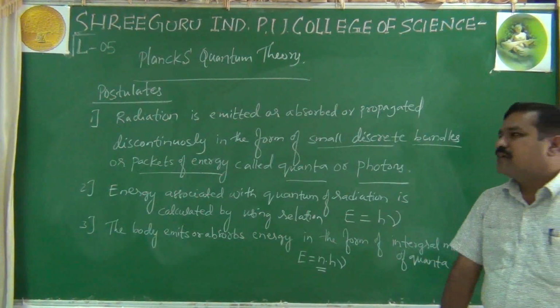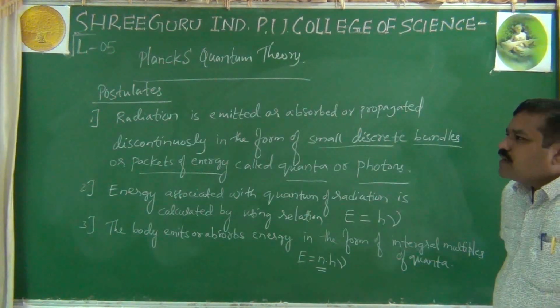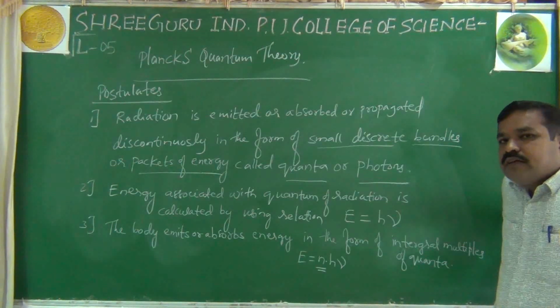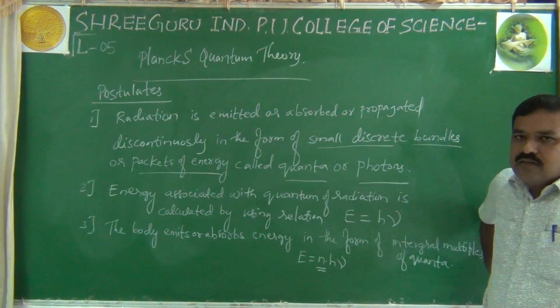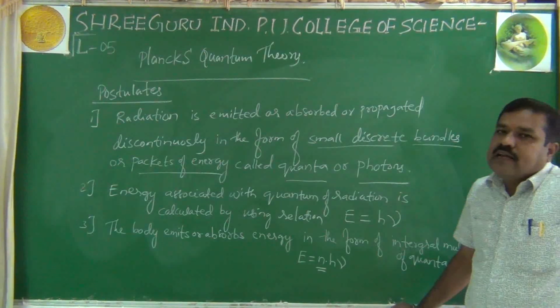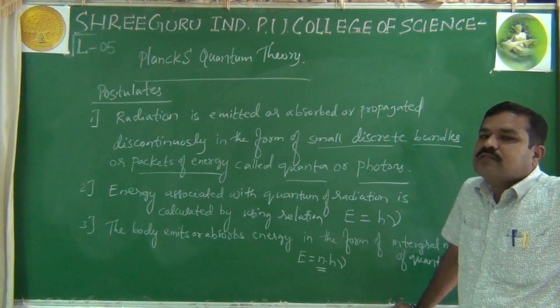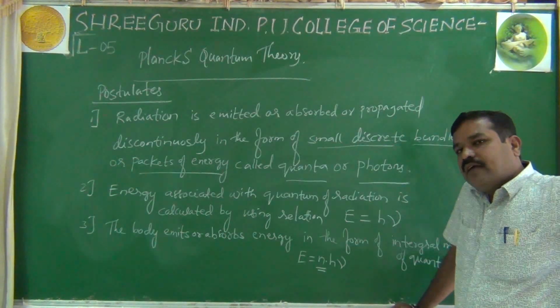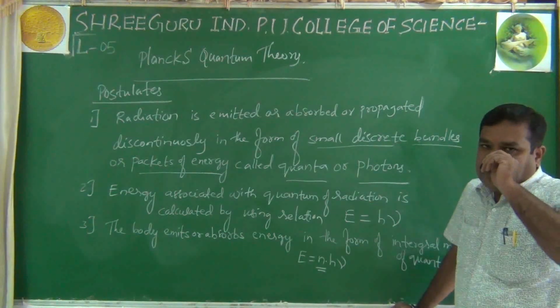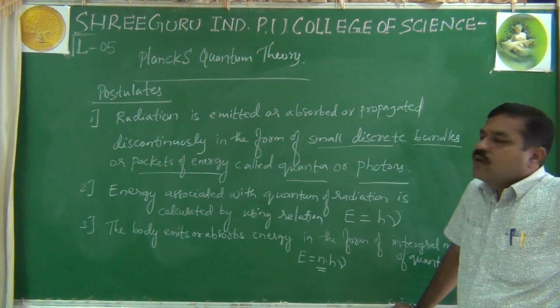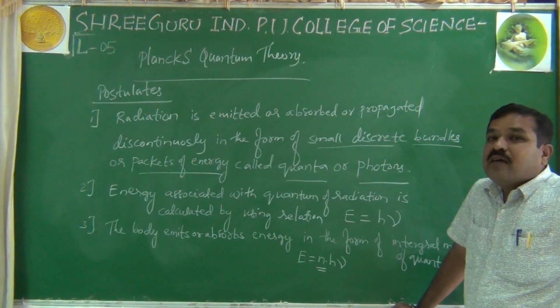Max Planck has tried to explain the characteristics or properties of these electromagnetic radiations. Now, all electromagnetic radiations, that is cosmic rays, gamma rays, UV rays, visible rays, and then radio waves, right? All these radiations emit energy.